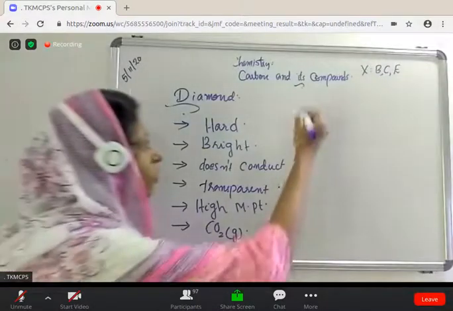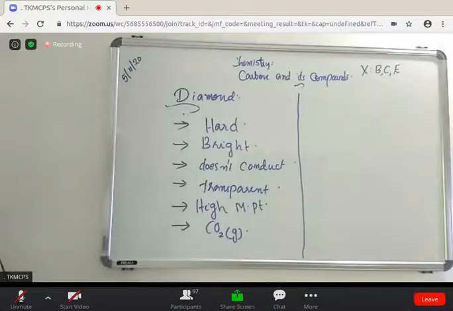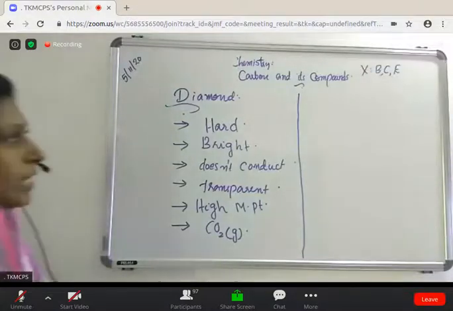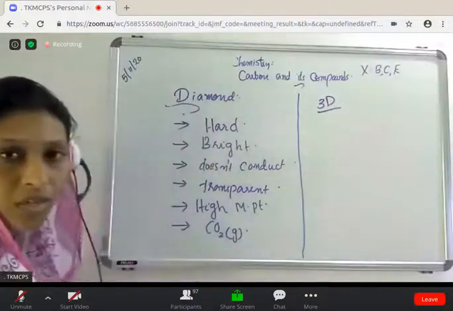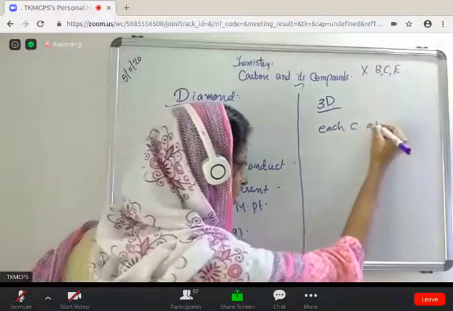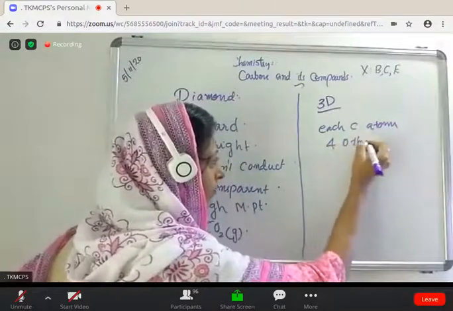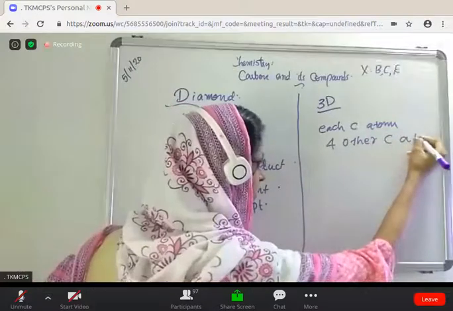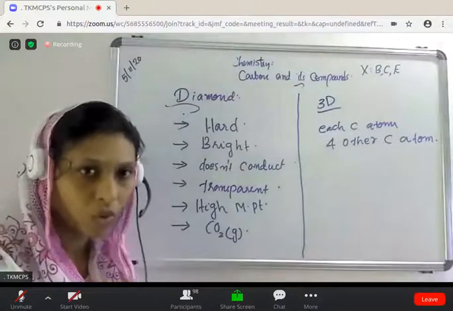Then what about the structure of diamond? It is a three-dimensional network structure in which each carbon atom is bonded to 4 other carbon atoms. That is, there are no free electrons.